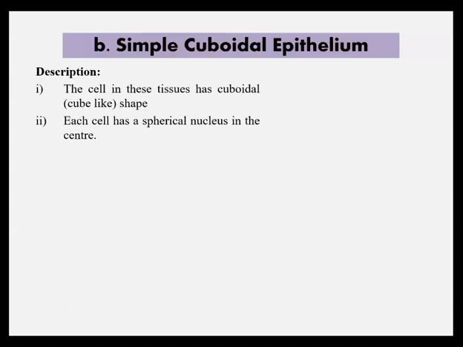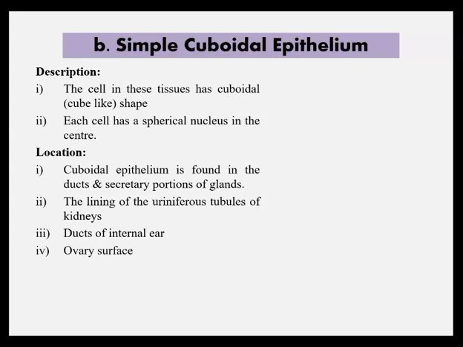Second type is simple cuboidal epithelium, in which the cells in these tissues have cube-like shapes and the nucleus of the cell is spherical and located in the center.